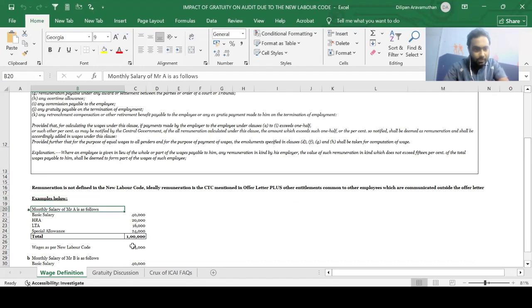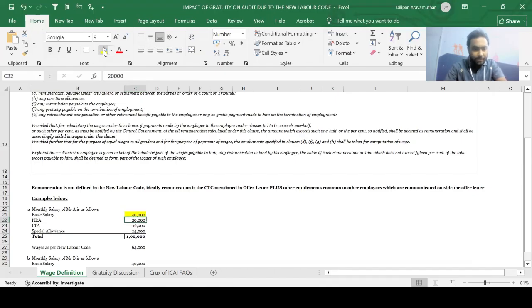Okay, so let's say monthly salary of Mr. A is as follows: basic is 40,000, HRA is 20,000, LTA, that is leave travel allowance, is 16,000, special allowance is 24,000. So the total comes out to 1 lakh. So what is the wage amount here, guys? Very simple. Should your basic be taken? Yes, it should be taken.